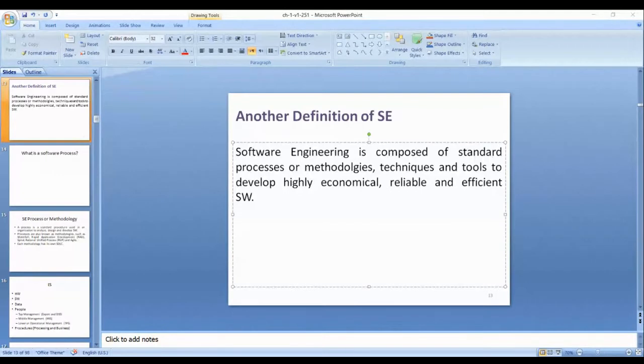When we say reliability, we define reliability: the software should have minimum bugs, and it must be stable. It should not crash again and again.